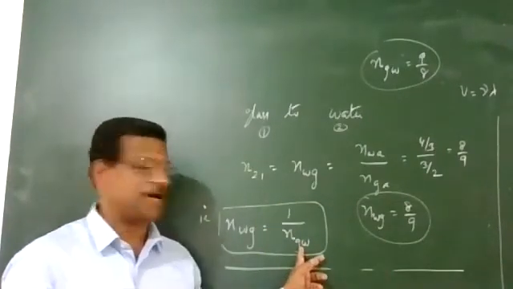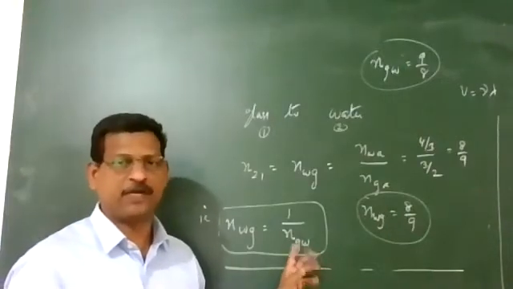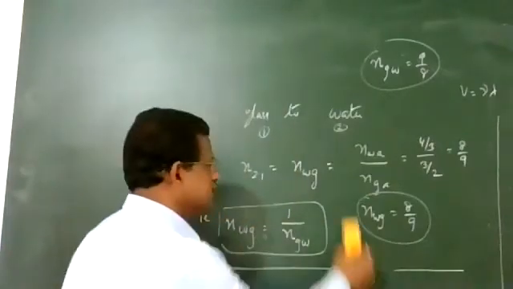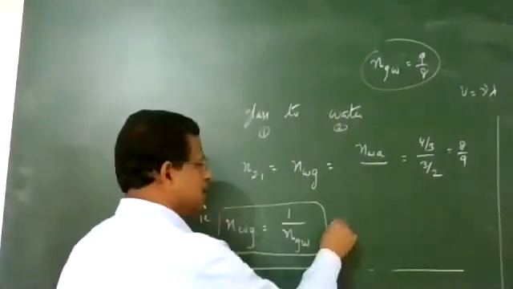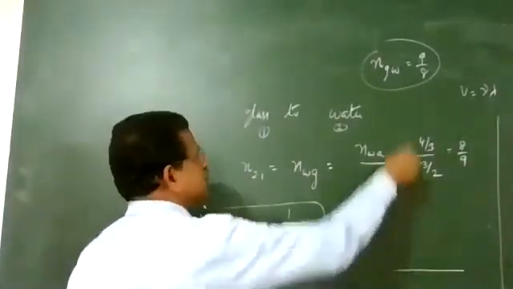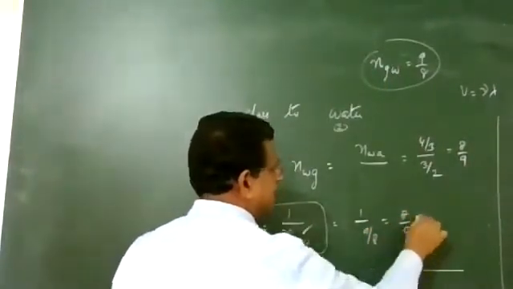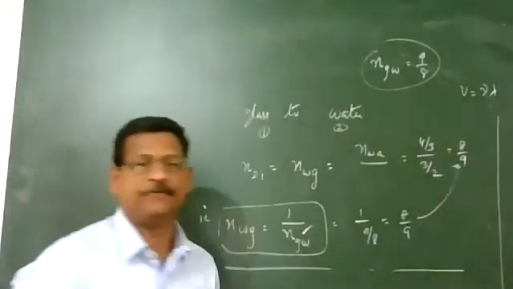Usually we calculate the value for denser with respect to rarer medium, and if you substitute the value, this is already calculated. 1 upon glass with respect to water, 1 upon 9 by 8, is equal to 8 by 9.